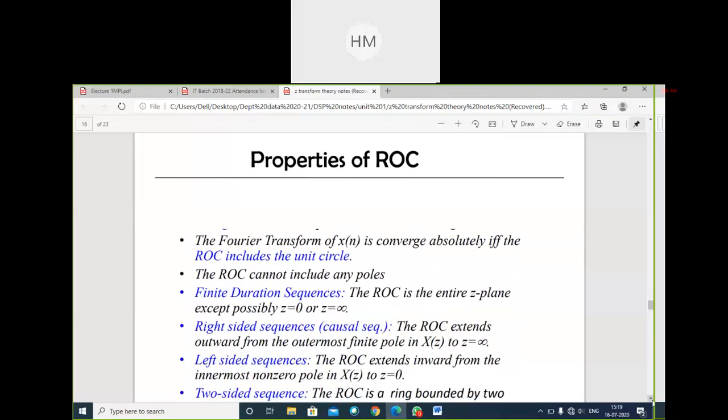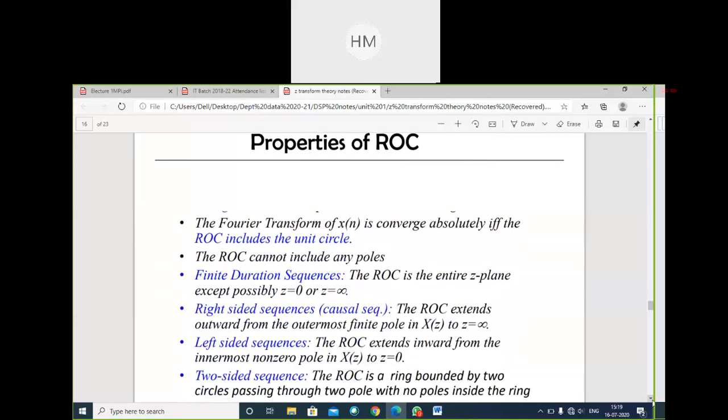Next, properties of ROC. In the exam, you can get a theory question. There are many properties of ROC, and that totally depends on how your sequence, your input signal x of n, is. The Fourier transform of x of n converges absolutely if the ROC includes the unit circle. Fourier transform, okay, not Z, not Laplace. You can have the Fourier transform of a signal also.